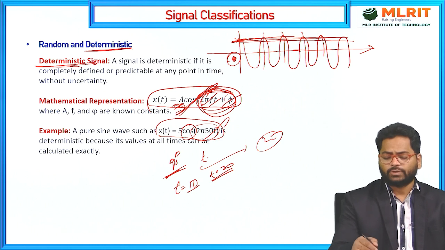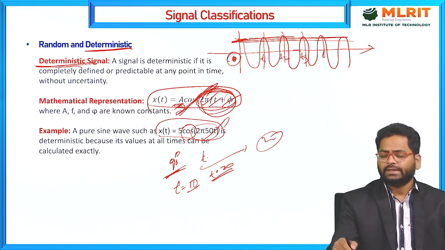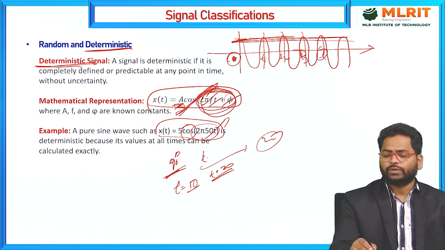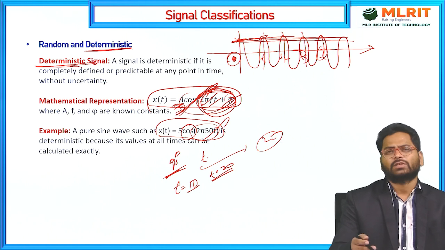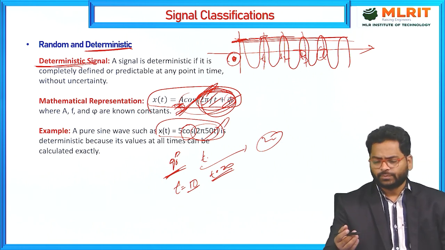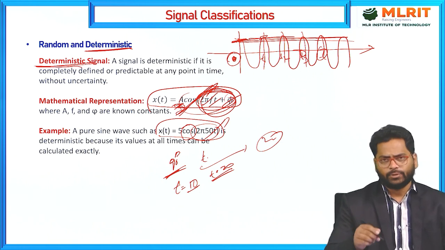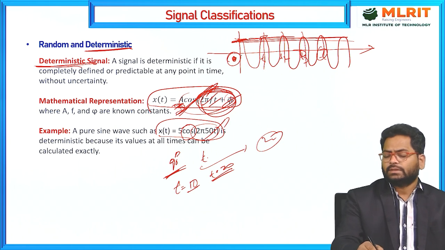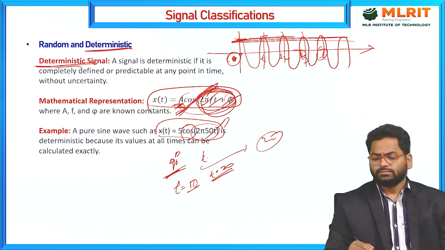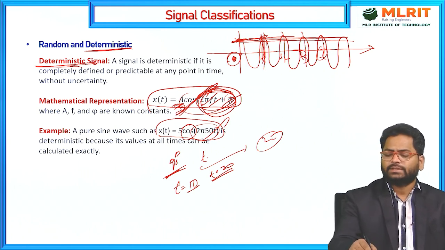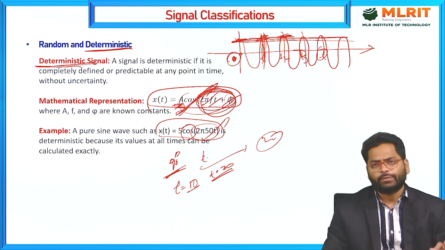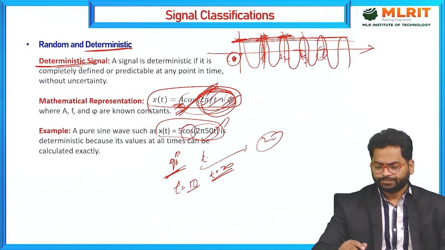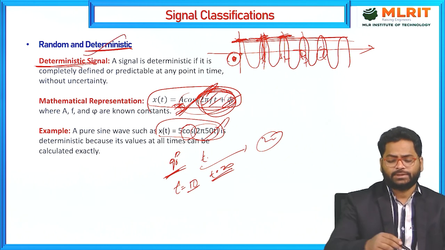Just substitute t equals 0, and at the t values t1, t2, t3 and t4, all these t values will give the same value because it is absolutely the cos function, which is predefined. So we know the cos function definition and the amplitudes of the signal. At 0 you will get 1, and again at this location you will get 1. That means you have the perfect mathematical expression for the deterministic signal.